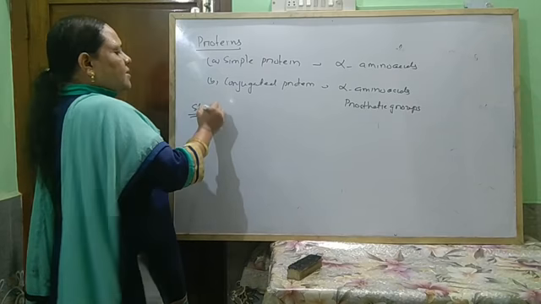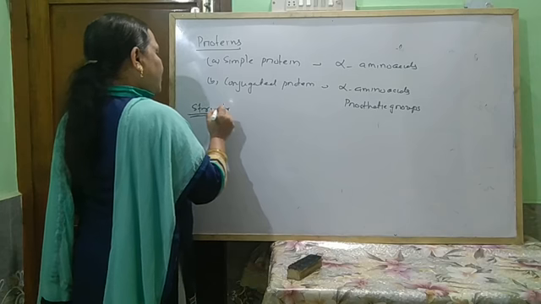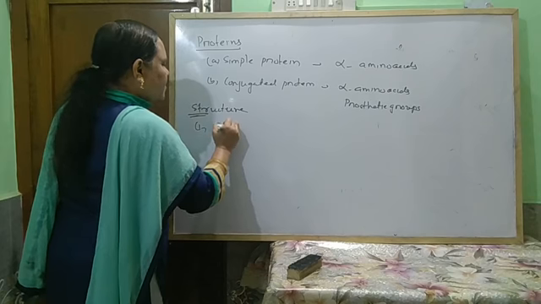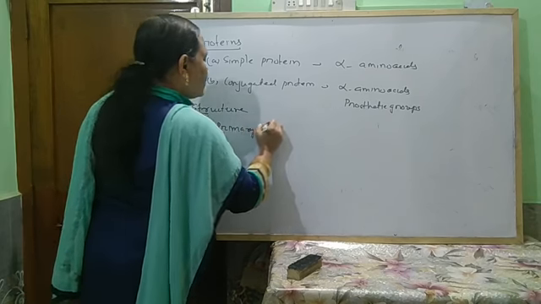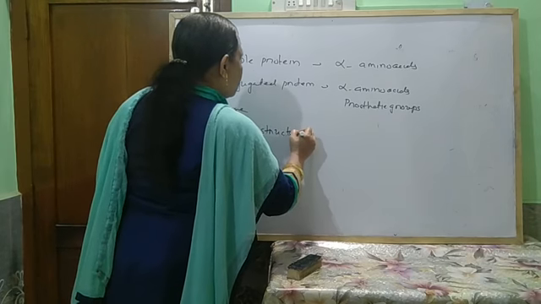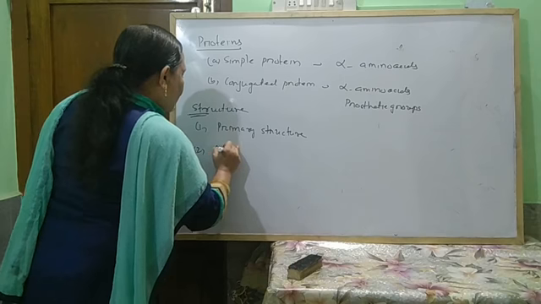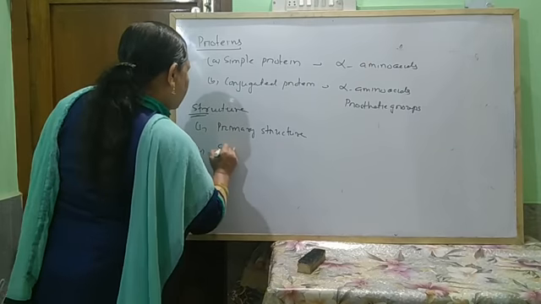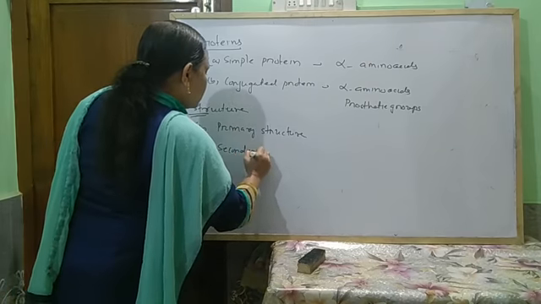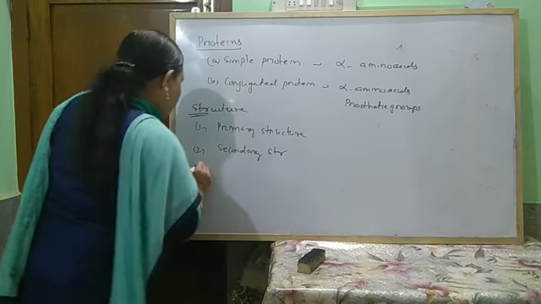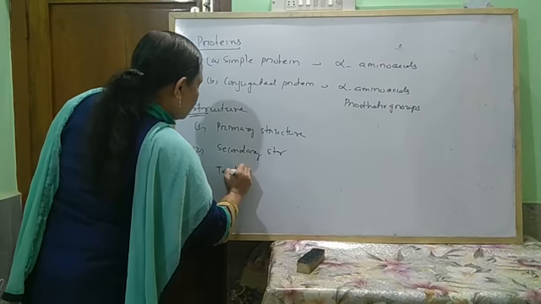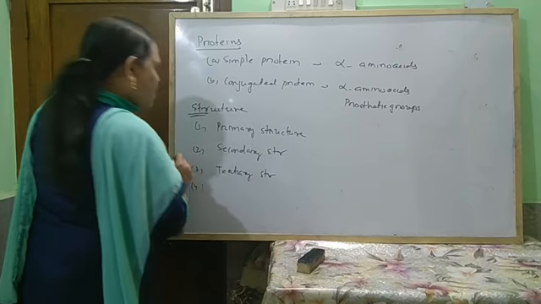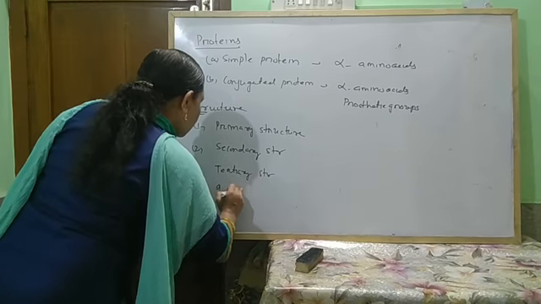Next, the structure of proteins. Protein structures are of different types: primary structure, secondary structure, tertiary structure, and quaternary structure.